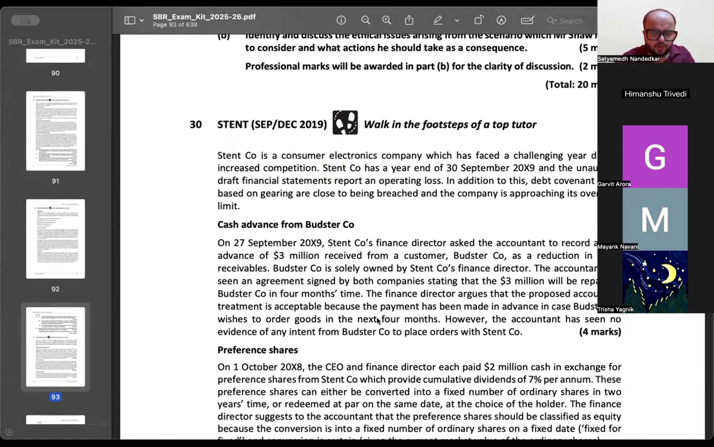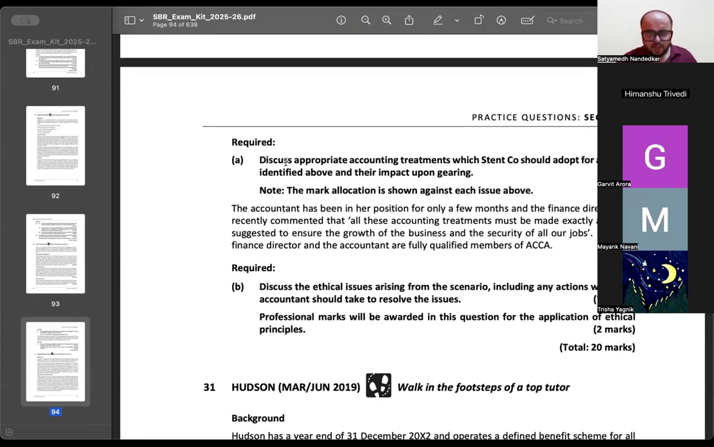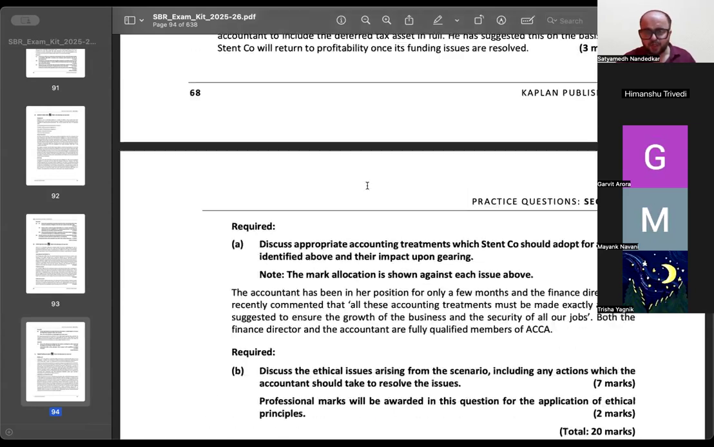हाँ, ये क्वेश्चन देखो. On 1st of October, the CEO and finance director each paid 2 million cash in exchange for preference shares from Stent, which provide cumulative dividend of 7% per annum. These preference shares can either be converted into a fixed number of ordinary shares in 2 years' time or redeemed at par on the same date at the choice of the holder. The finance director suggests to the accountant that preference shares should be classified as equity because the conversion is into a fixed number of ordinary shares on a fixed date and the conversion is certain. What is the question? The question is discuss appropriate accounting treatment for all issues identified above.